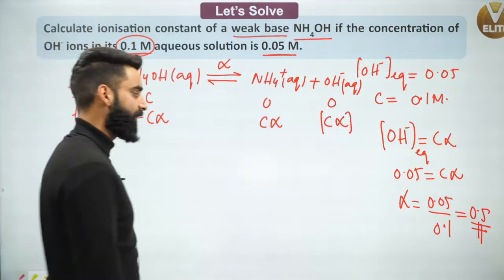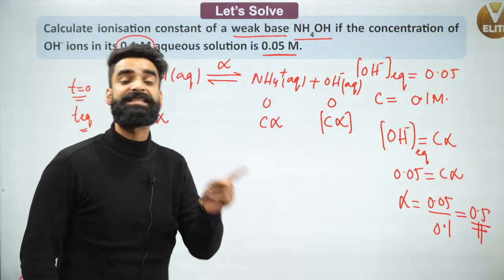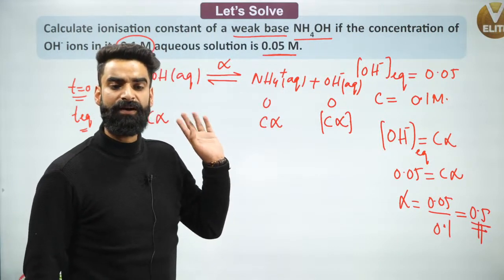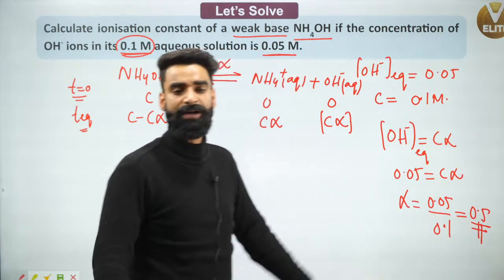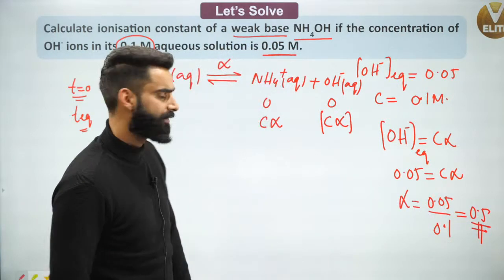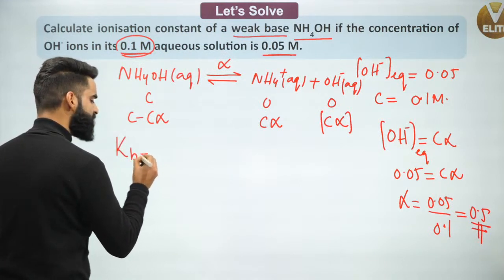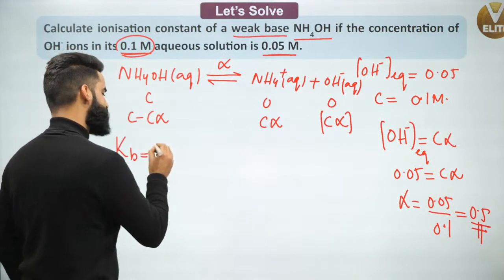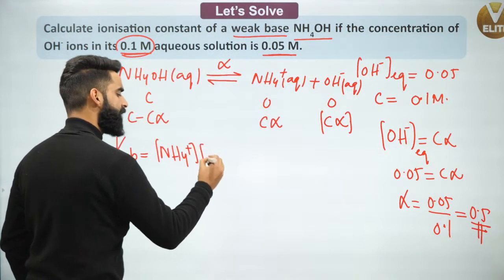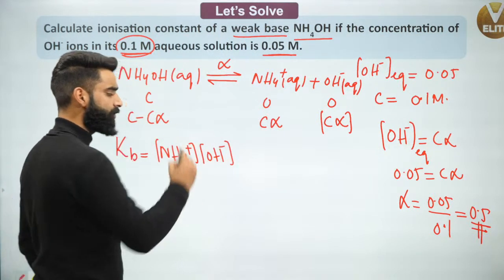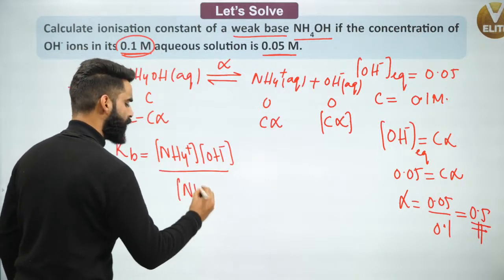I cannot neglect alpha, right? Because only if the value of alpha is less than or equal to 0.05 can I neglect it. But over here, alpha is 0.5, which is greater than 0.05, so I cannot neglect it. So what I'll be doing is writing the dissociation constant of this weak base, which will be equal to the concentration of NH4 positive raised to the power of its stoichiometric coefficient, multiplied by the concentration of OH negative raised to the power of its stoichiometric coefficient, divided by the concentration of NH4OH.